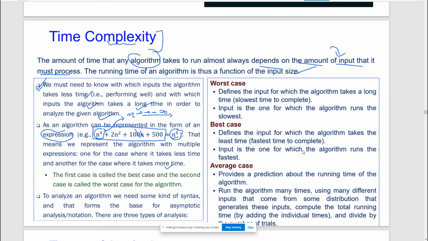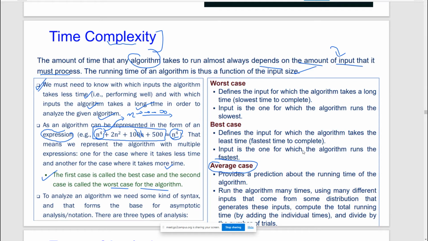So now the point of interest is that we have to come to a way through which we can show the dependency of the algorithm's time complexity on the input size. Basically there are three ways through which we can represent the complexity of an algorithm. The first case is called the best case, the second case is called the worst case, and in between we have another case, that is the average case. Okay, so to analyze an algorithm, we need some kind of syntax, and that forms the base for asymptotic analysis or notations.